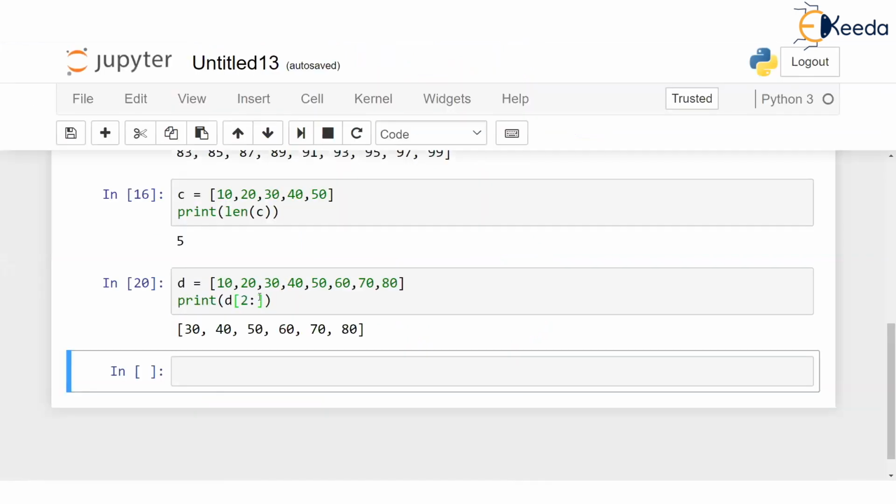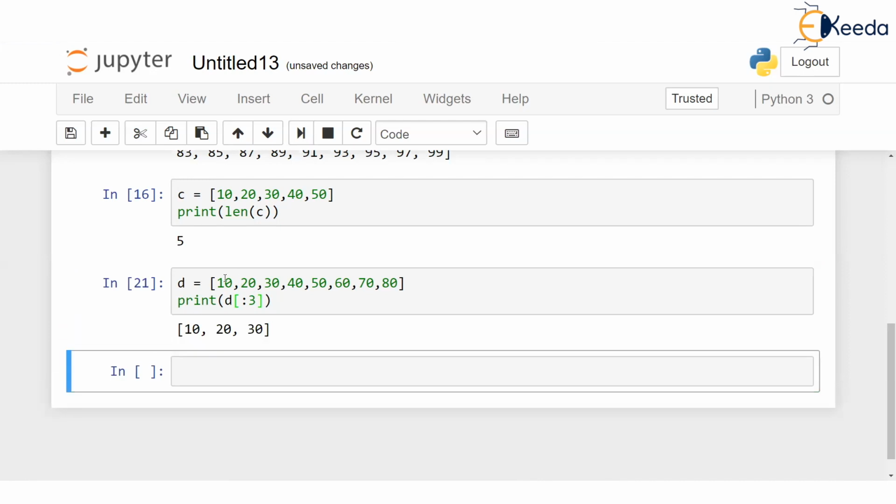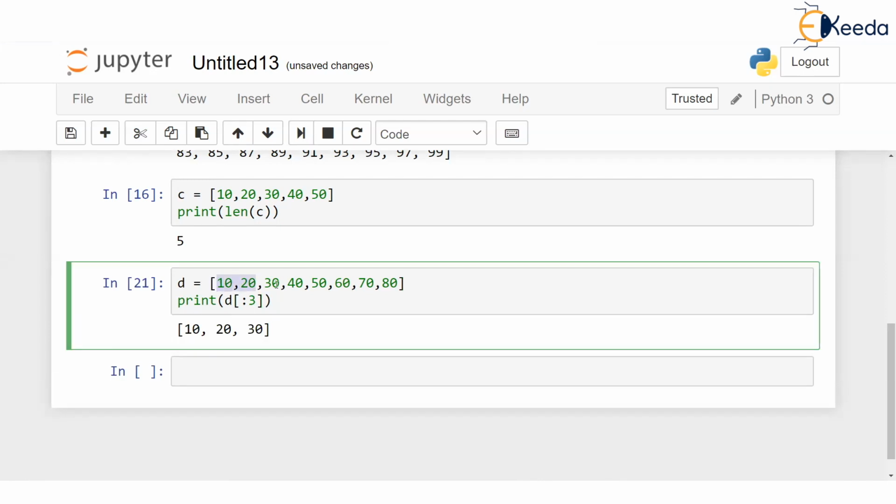If I give colon and 3 for this list, it's going to print the 0th element, first element, second element, because the end index is 3. That's it: 10, 20, 30. This was 0th, then first, and then second. So what if the start index is not given in the slice? It will always start from the beginning. What if the end index is not given? Then it will assume that you have to go up to the end.